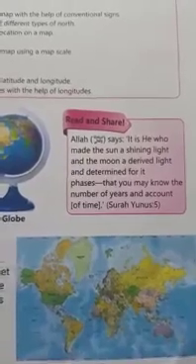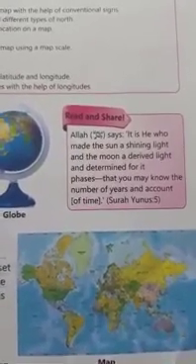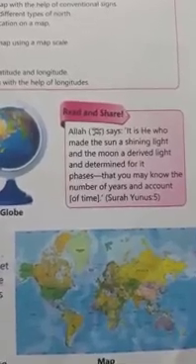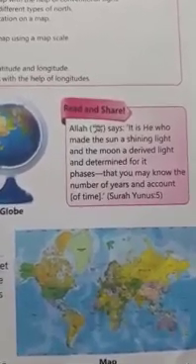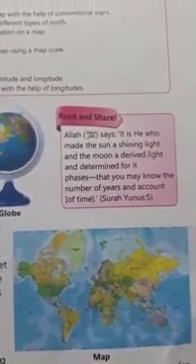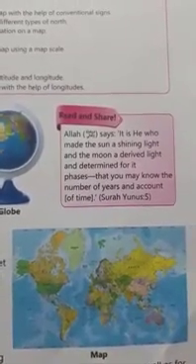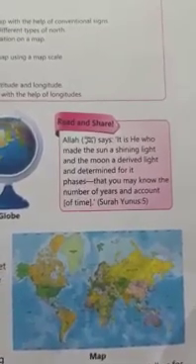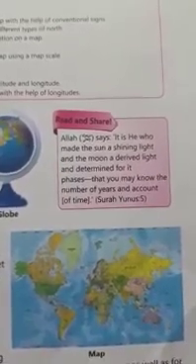Allah says that He made the whole world and made the sun and the moon, and all the things in the world have their times of movement, that you may know the numbers of years and accounts. How many years ago these things were made, and until now they are working.